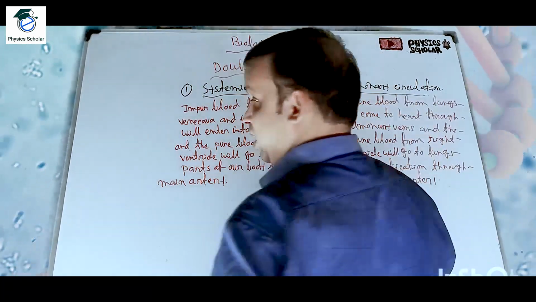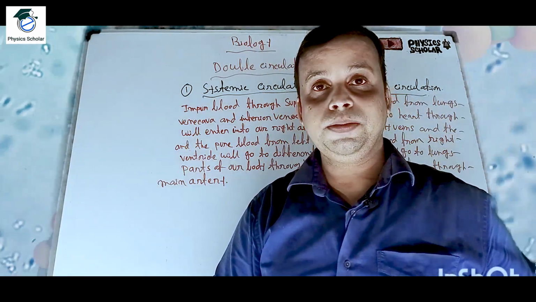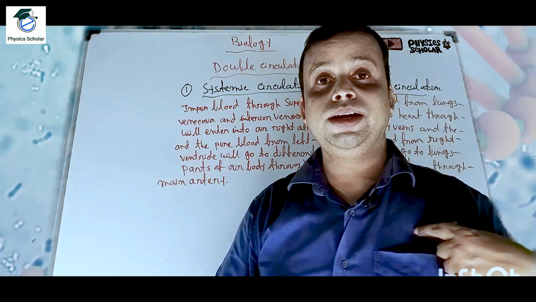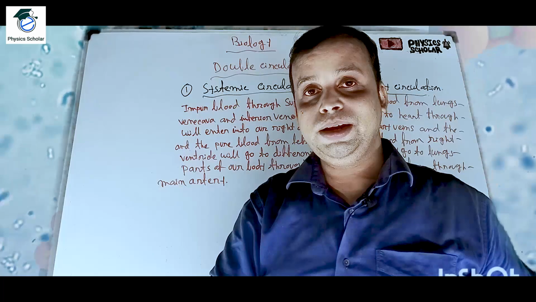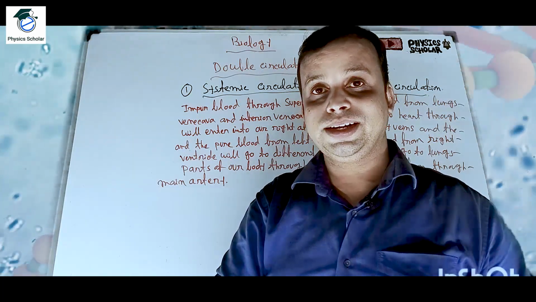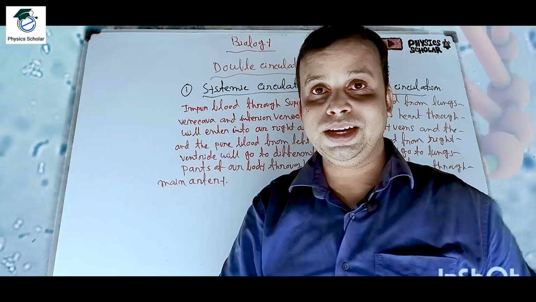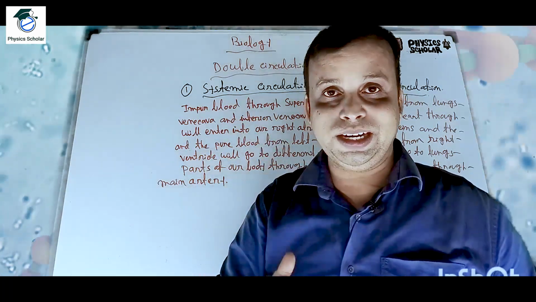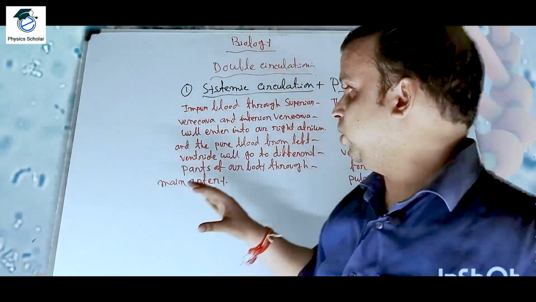This is the exception of the arterial vein. In case of the left side, the pure blood from the lungs will come to the heart, and the impure blood from the right ventricle will go to the lungs for purification through the pulmonary artery.